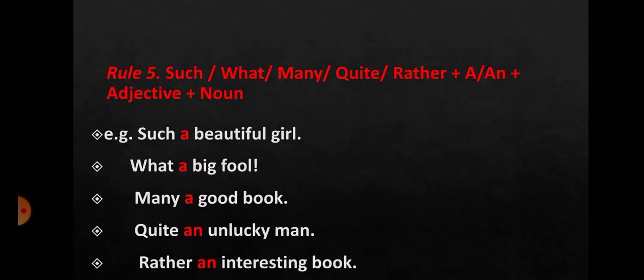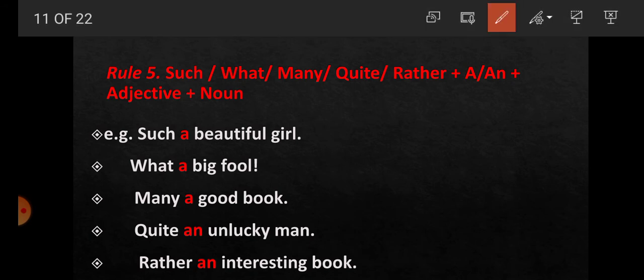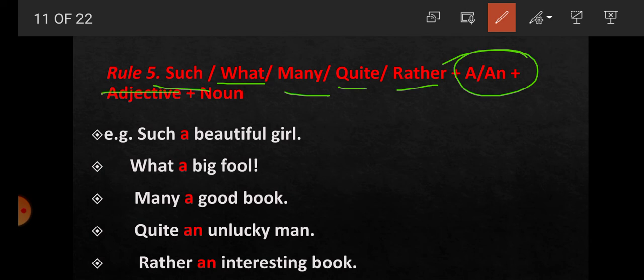Rule number 5. Students, words like such, what, many, quite, rather are followed by the article a or an plus adjective and noun. For example, such a beautiful girl: beautiful is an adjective, girl is a noun. What a big fool: big adjective, fool noun. Many a good book: good adjective, book noun. Quite an unlucky man: unlucky adjective, man noun. Rather an interesting book: interesting adjective, book noun.